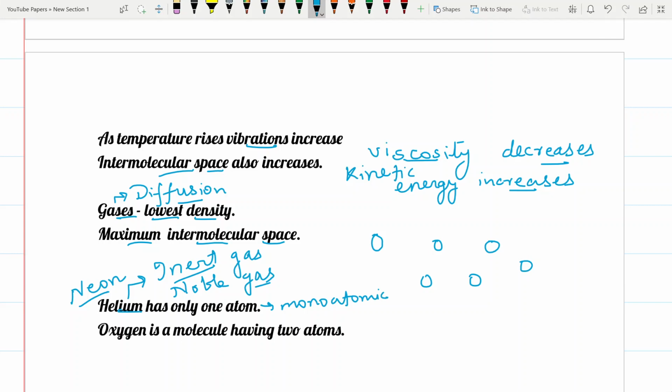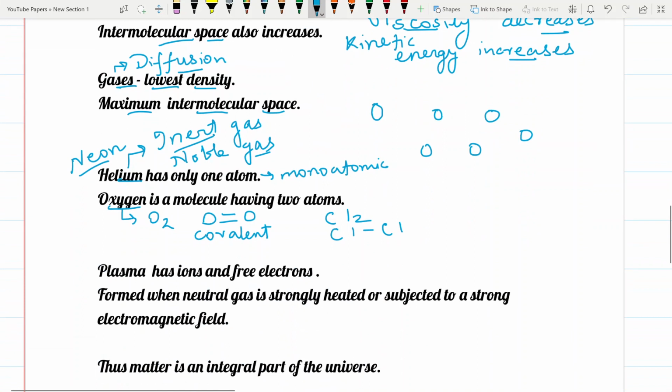Next we find other types of molecules like oxygen. The oxygen molecule can be represented as O2. There is a double bond. It is a covalent bond, a double covalent bond in the case of oxygen. Other molecules like Cl2. Cl2 is made up of two chlorine atoms which are bonded by a single covalent bond. So these are molecular structures. In these gases we find that molecular arrangement is present.